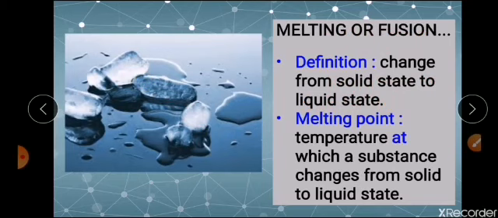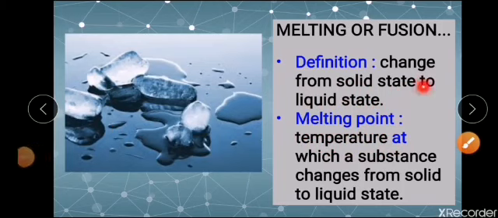Now coming to melting point, I told you heat is having a role in that. When heat is being absorbed, there will be a change in temperature. Now there will be a particular temperature at which this solid is completely changing to liquid. At that point of temperature, you call it the melting point of that substance. Okay, for example, the melting point of ice will be 0 degree Celsius.